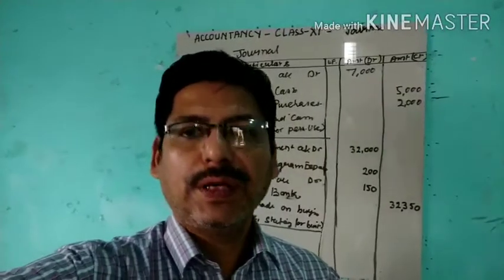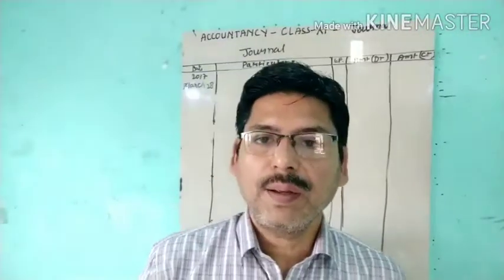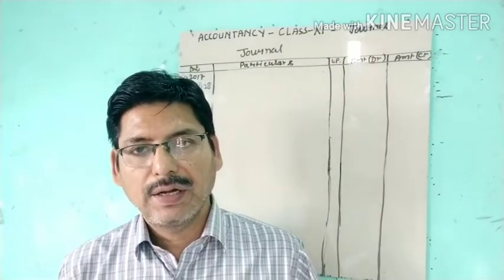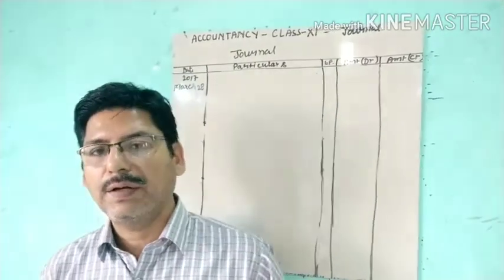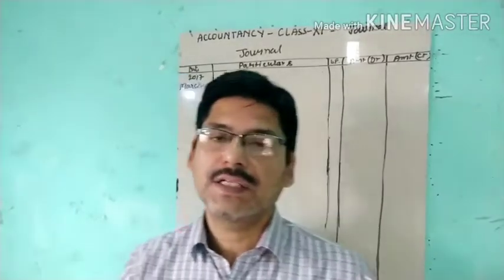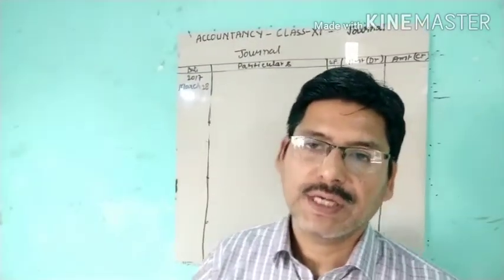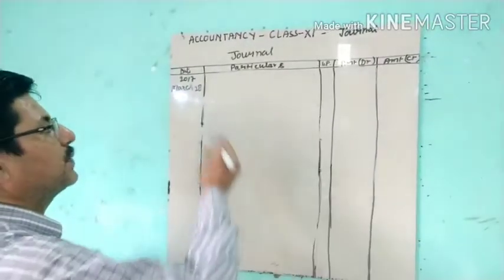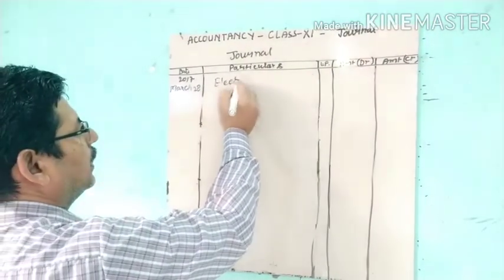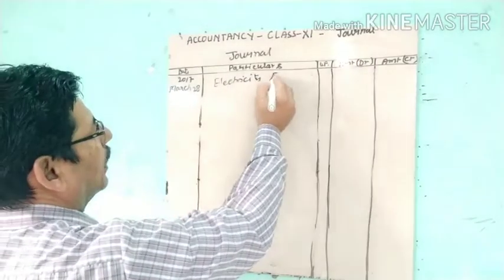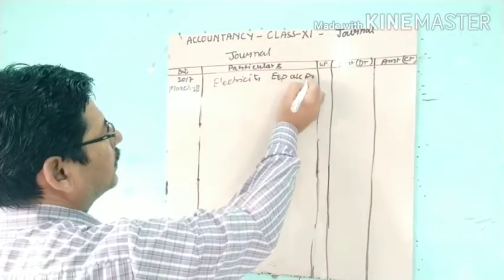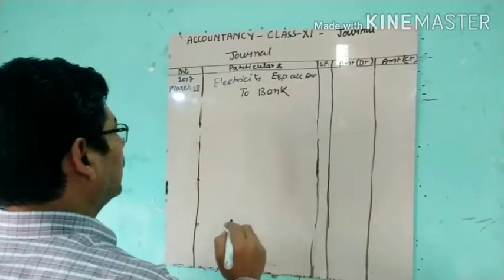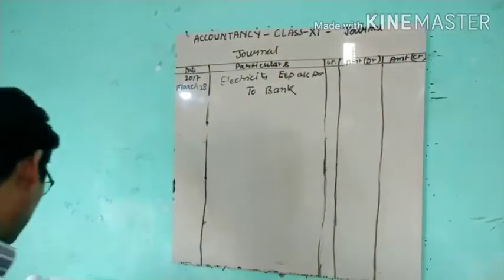And now, paid electricity charges. We'll put here electricity charges. A separate head is there, so electricity expenses we can put here. Electricity expenses account debit to bank, because generally companies pay by check.